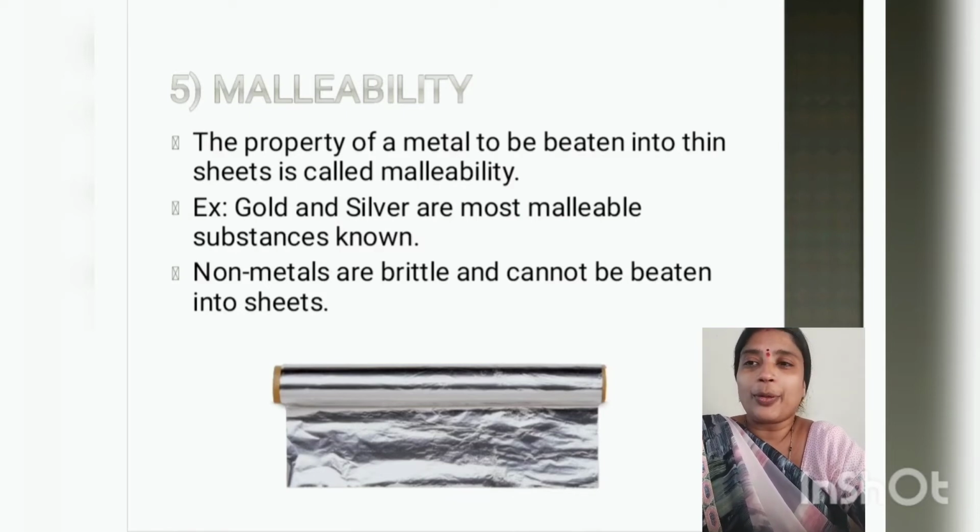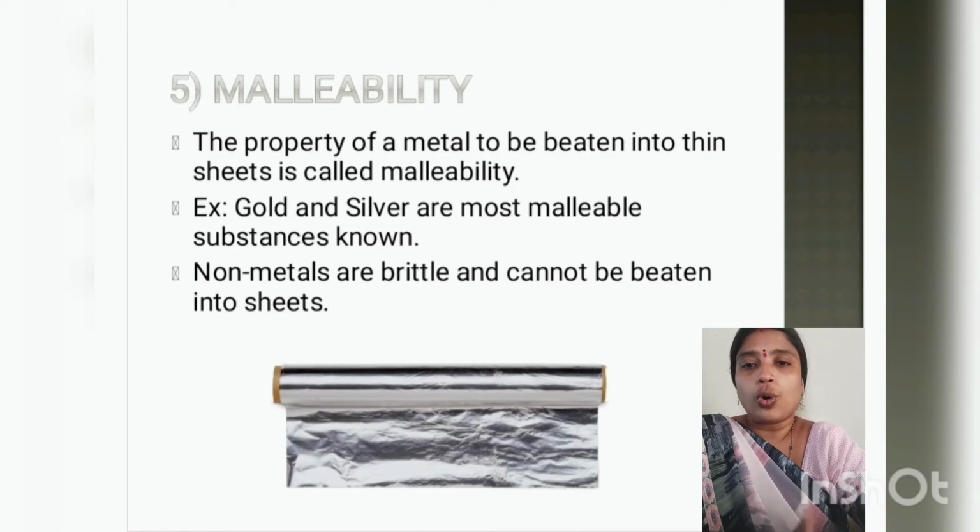You are able to transform the aluminium metal by beating it into a thin sheet. So that property is being used. This property of the metal to be beaten into thin sheets is known as malleability.